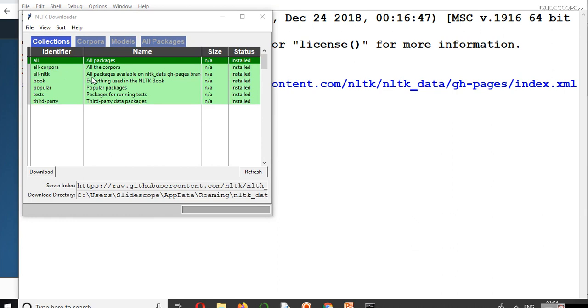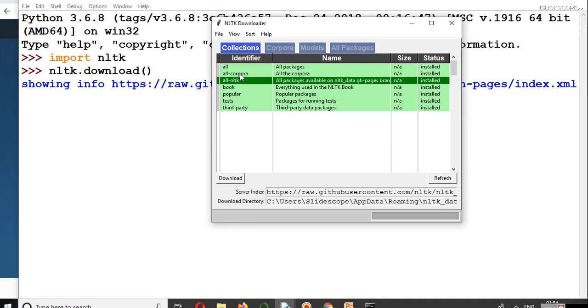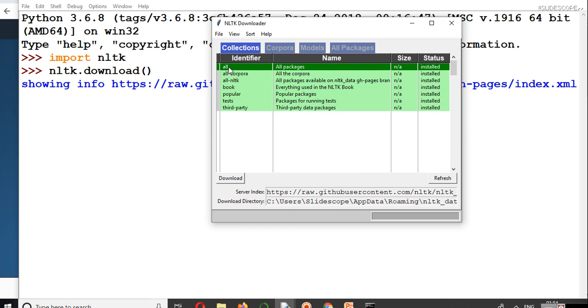So you can see here that we have this simple window. This GUI window is the NLTK downloader, and from here you can download these packages. What you have to do is click on all and download it. In my case everything is installed, so I will not install it, but you have to install it, and it can take some time, depending on your computer's internet connection.